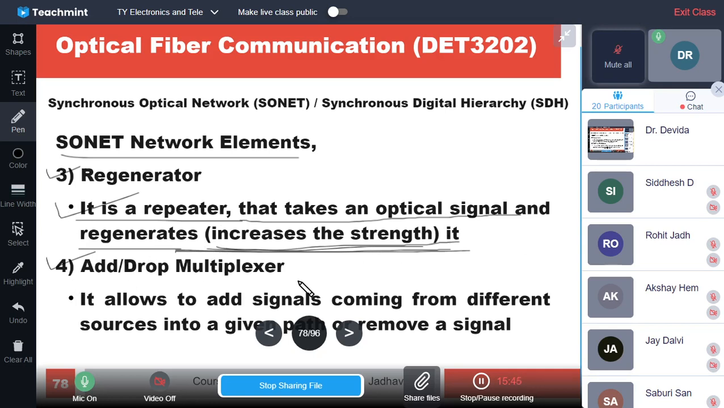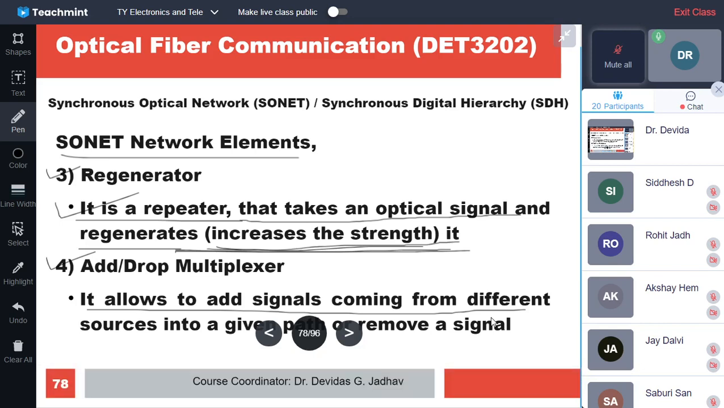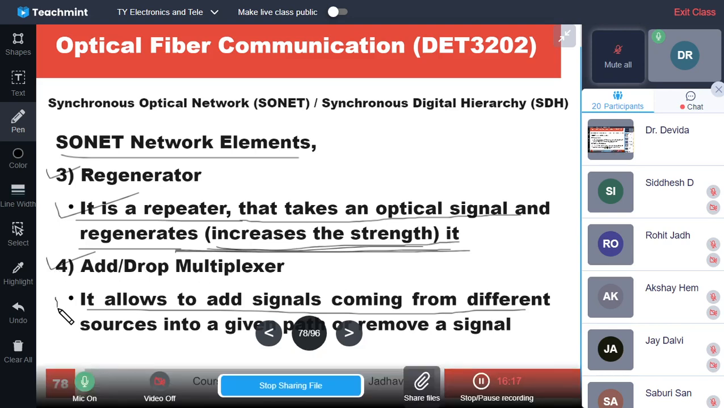Then there is an add drop multiplexer. It allows adding a signal coming from different sources into a given path, or removing a signal. So it allows the signals coming from different sources, or removes them from the path. So it is called an add drop multiplexer. It allows the signal or disallows the signal. This allowing and disallowing helps in routing, optical routing. So it allows adding the signal or disallows or removes the signal.